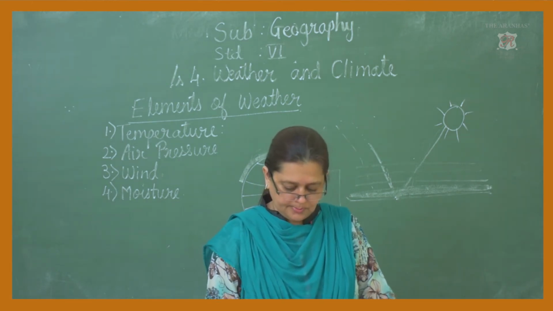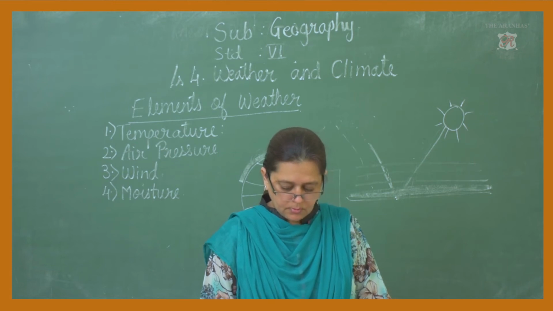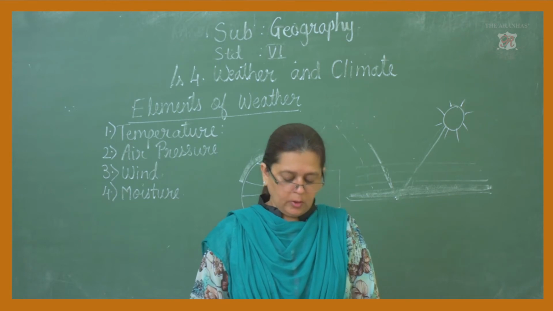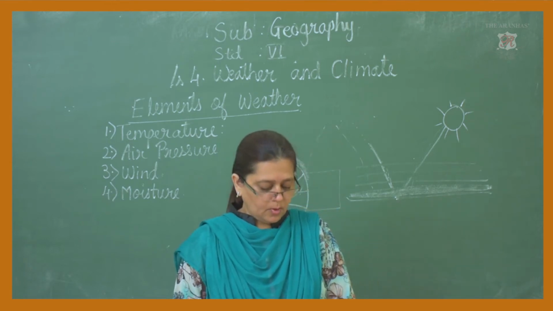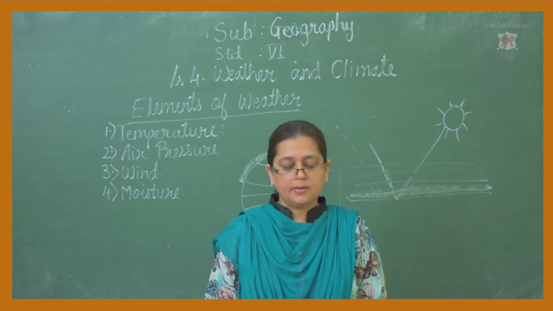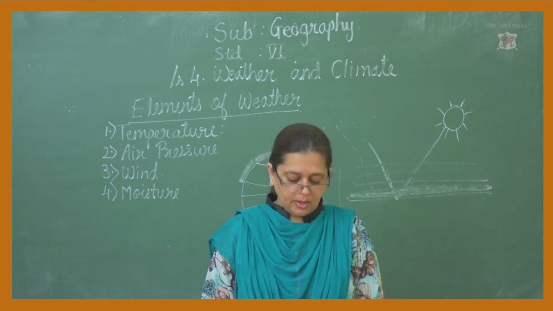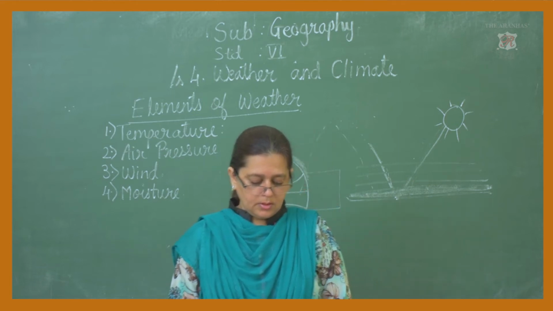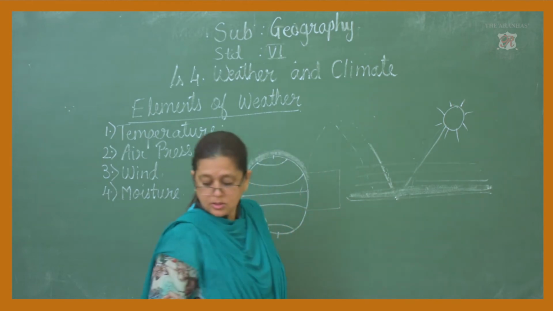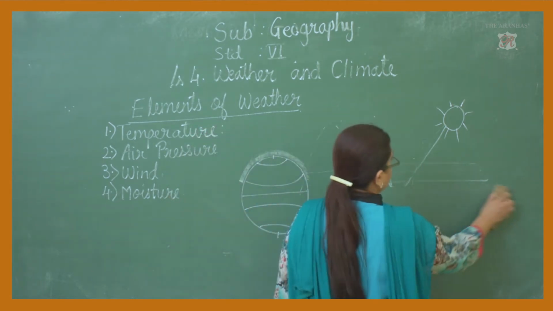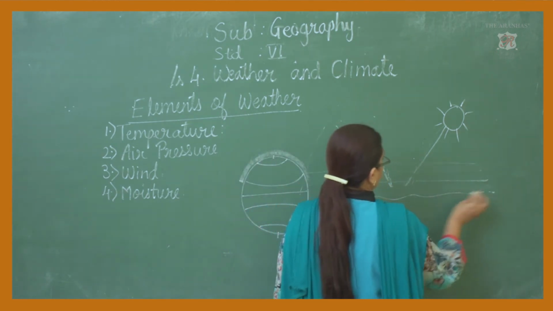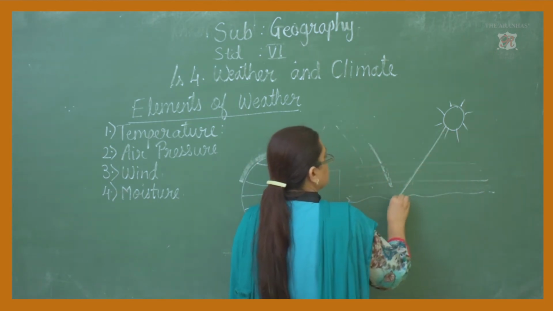Moisture. Because of the heating of the sea water, water vapor gets mixed in the air. Take an example, this is the sea water.